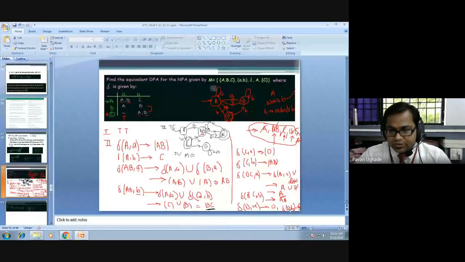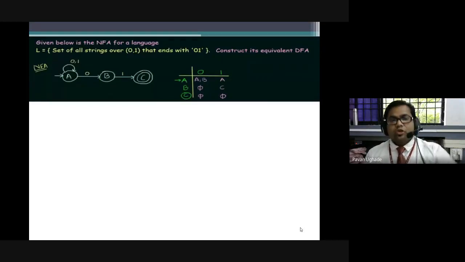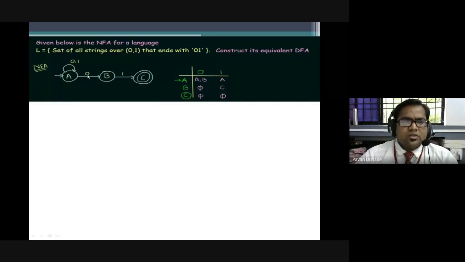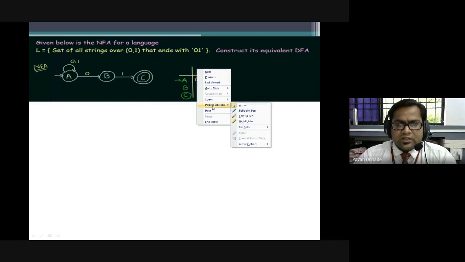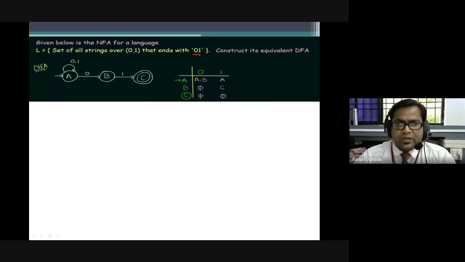Okay, fine. Let me save it first. So this is another question, guys. I want people to understand this and get the answer. It is a very simple question. It is asking you to get a machine that should accept all the strings over 0 and 1 that end with 0 1.